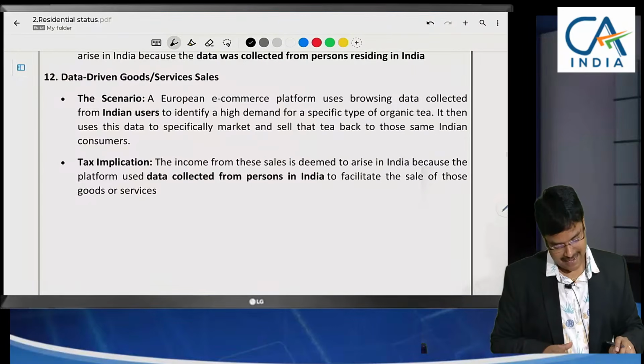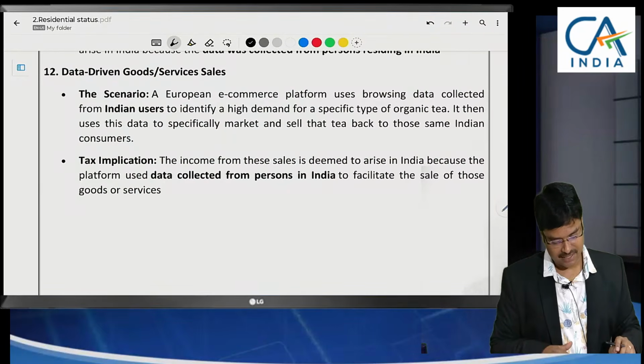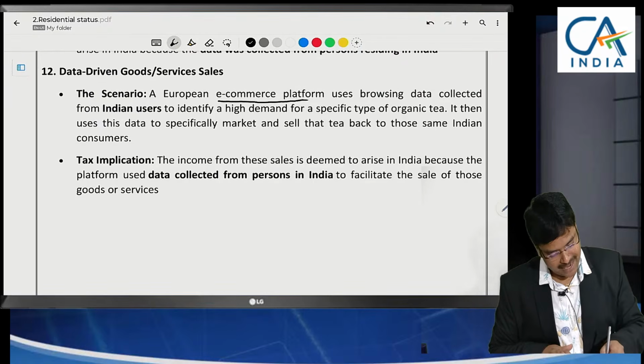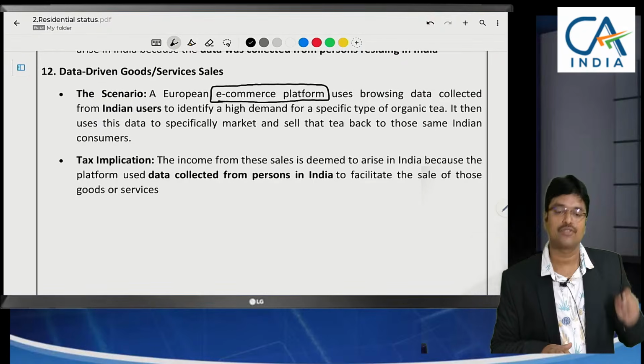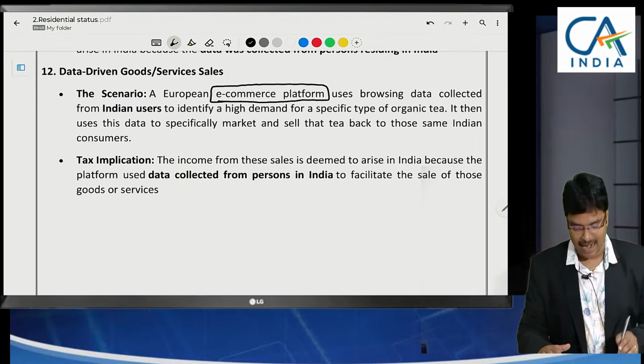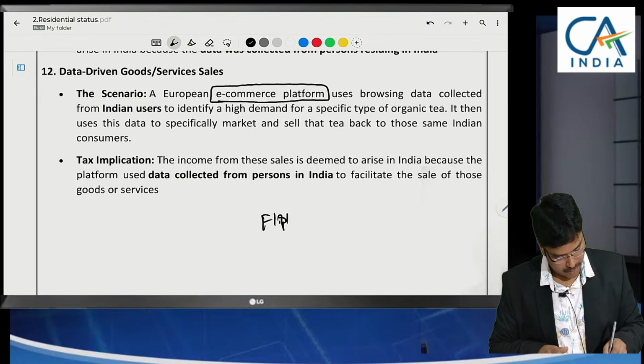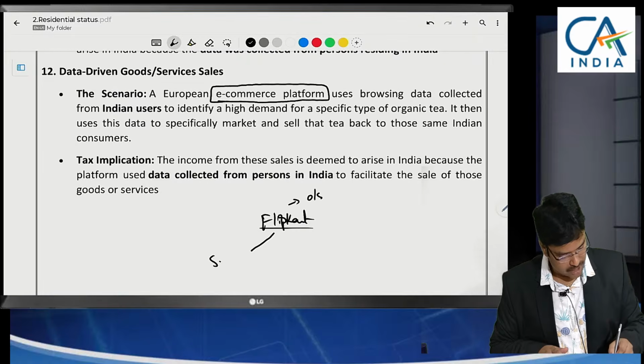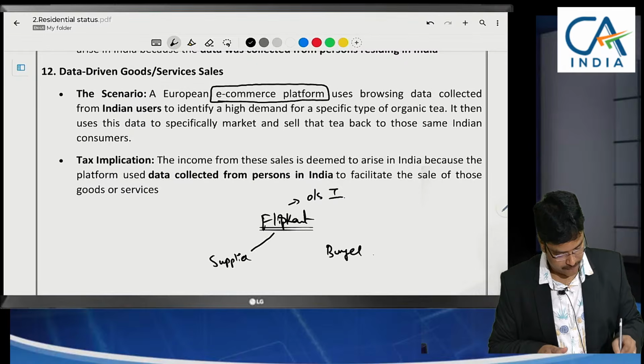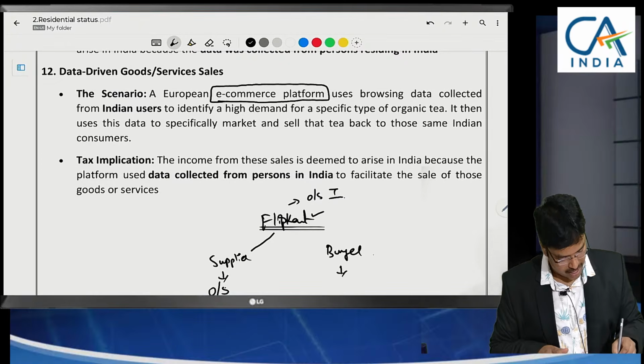Next, the next one is data-driven services. An electronic commerce platform also they can use, an electronic platform like Flipkart. So Flipkart, let us assume, was outside India. Supplier, that means seller, and buyer. The seller is outside India. The Flipkart service is also outside India. But the buyer is in India.